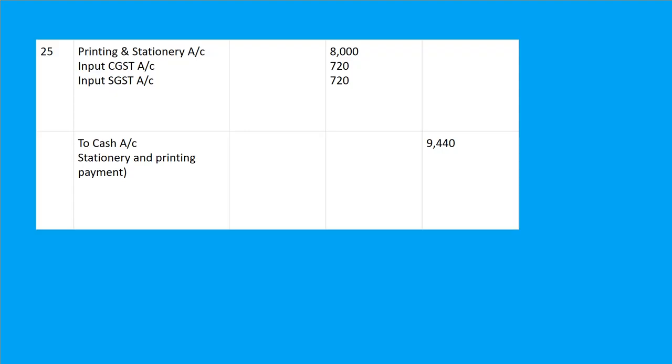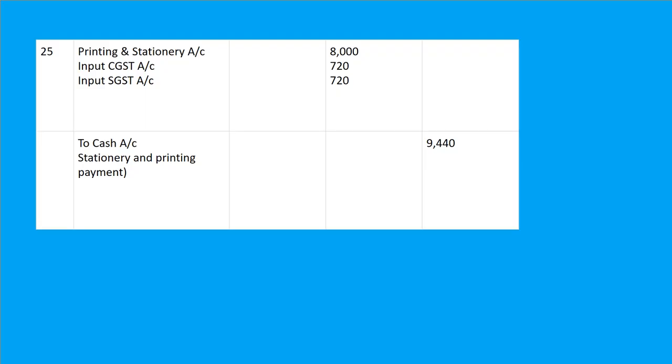Input CGST account debit 720. 9% of 8,000 will be 720. Input SGST account debit, same 720, to cash account. And the narration will be stationery and printing payment. Total amount is 9,440 rupees. Fine, beta. So on March 25th, the entry will be printing and stationery account debited 8,000.